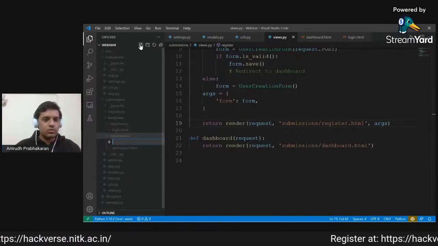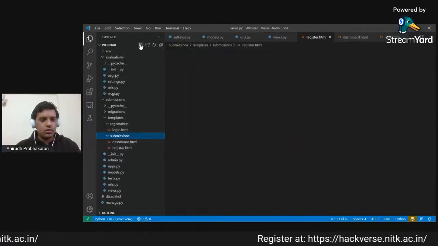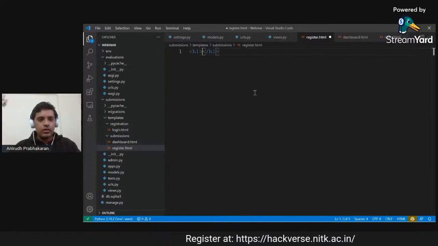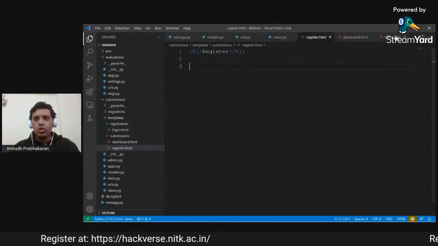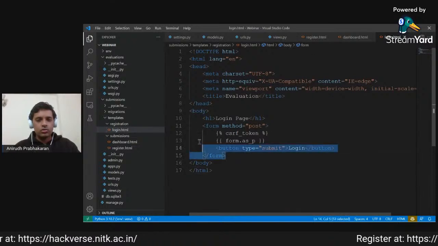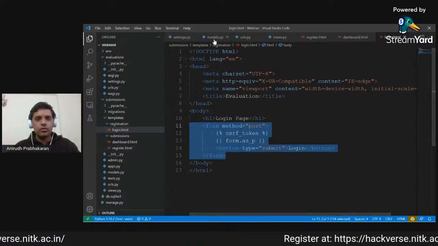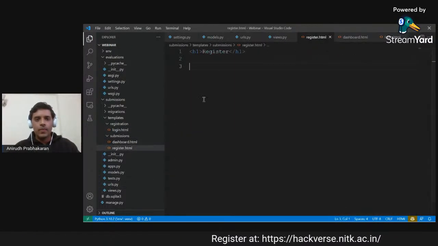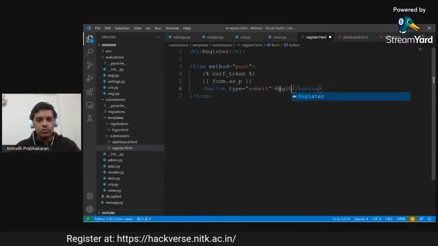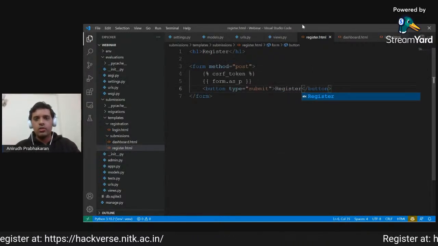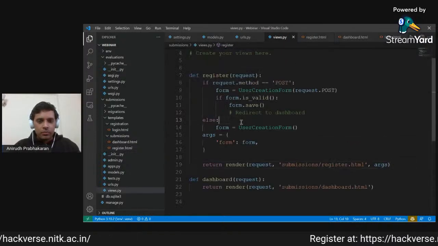Now we will go to submissions and create a new register.html, and here we have a register. Similar to the login view, we need a form, so we will just quickly take this form and add it to register. This button will of course be a register button. Now that portion is done.